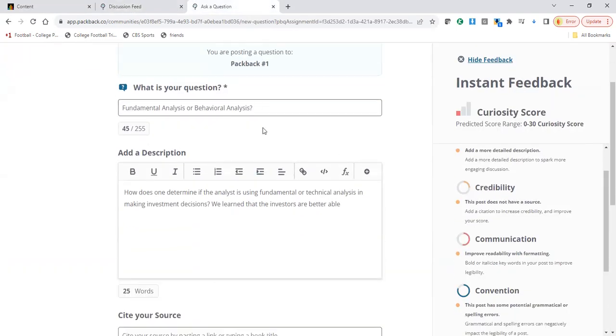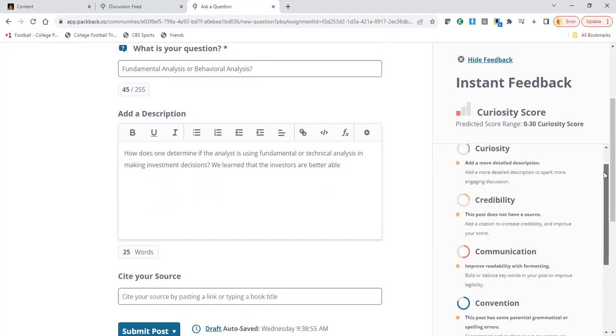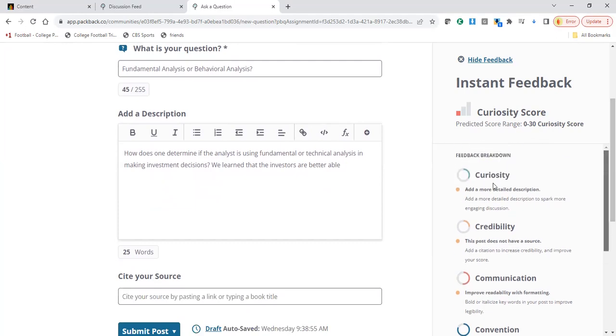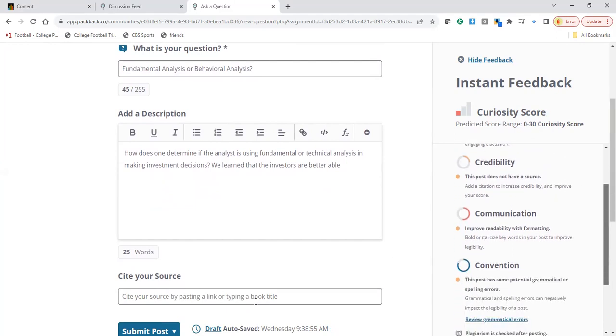This is where I started typing something in, just to at least show you what'll happen once you start typing things. So you notice here this curiosity score, and it's predicting it'll be between 0 and 30. You have to get at least a 50 on your curiosity score to get full credit. If you notice down here, it mentions some other things to work on. The curiosity itself is like you need to add more down here. For the credibility, it's saying, hey, you forgot to tell me where you're getting this from.